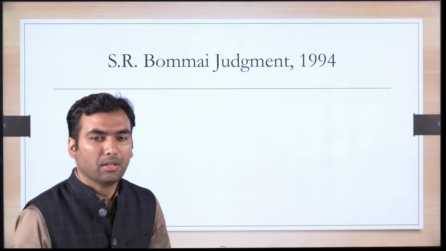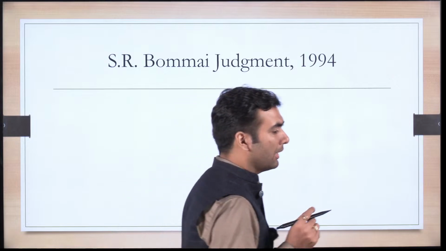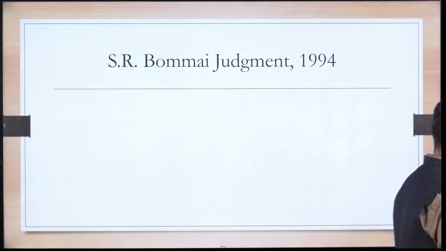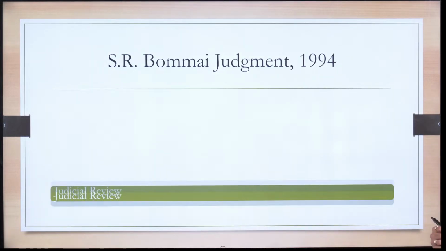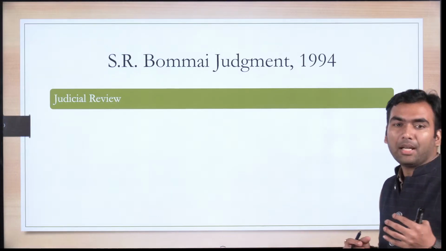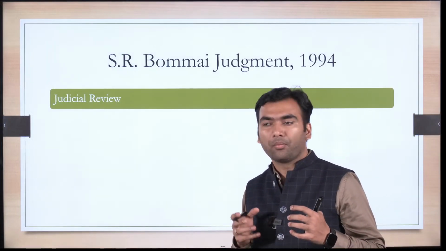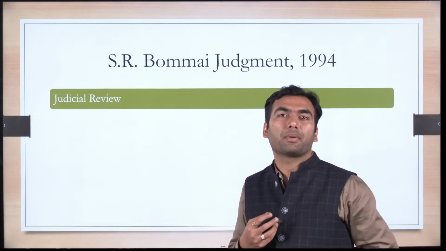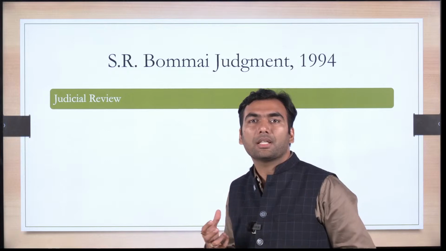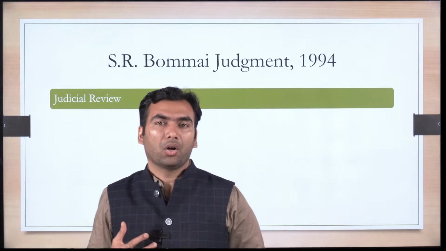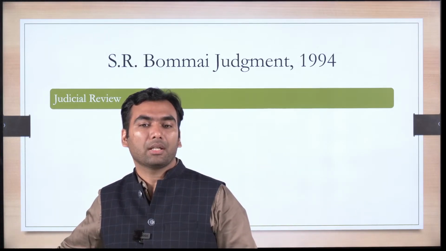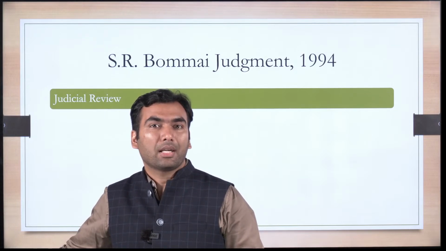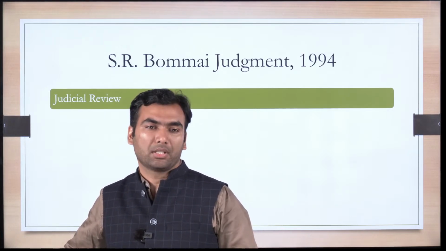The Supreme Court gave certain landmark points that you must keep in mind. First, the thing the Court had to rule on was whether, when the president decides that in the opinion of the president the constitutional machinery has failed in the state, or the government cannot be run in accordance with the constitution, the Supreme Court can review it.